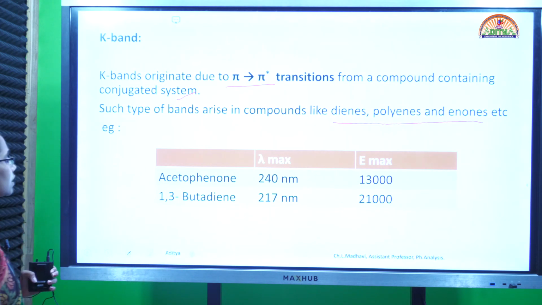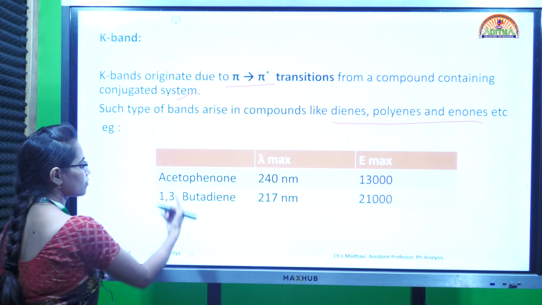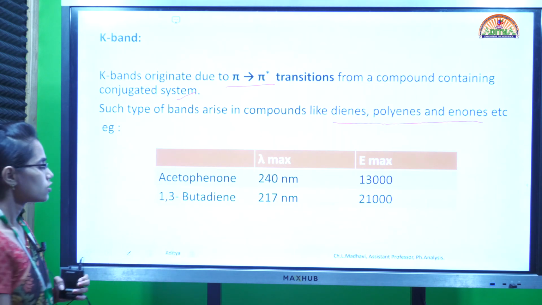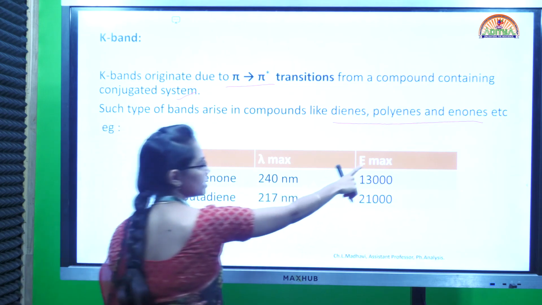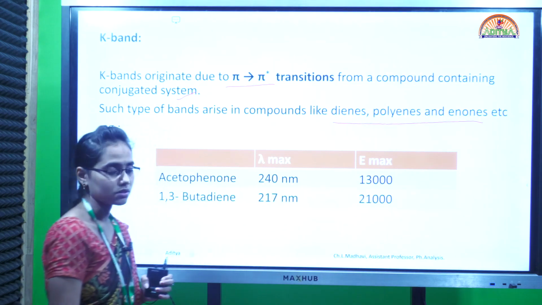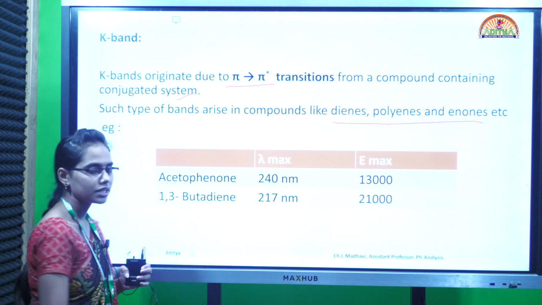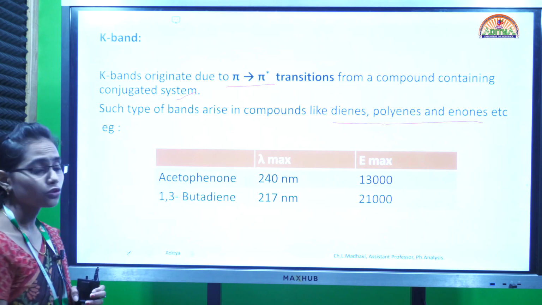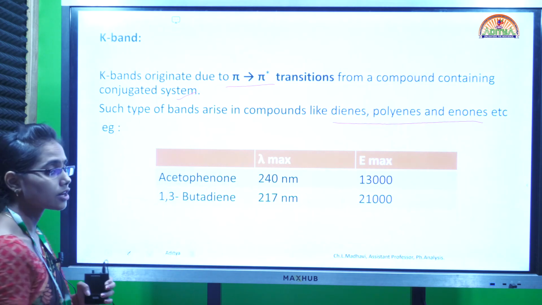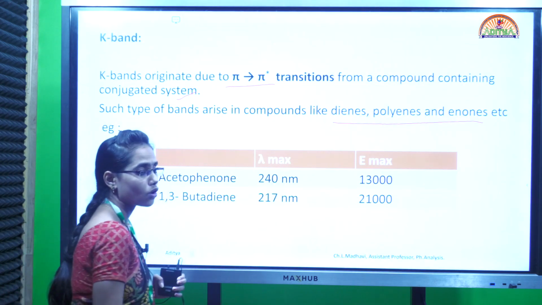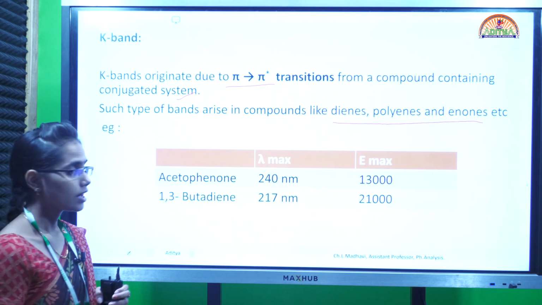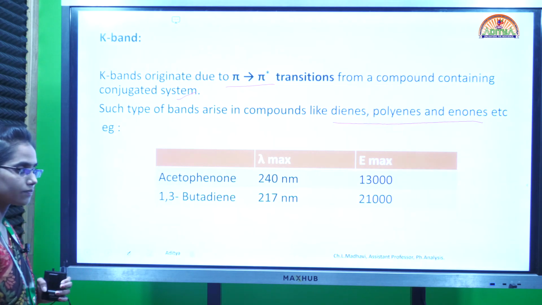For example, we have acetophenone and 1,3-butadiene. The lambda max value of acetophenone is 240 nanometer and the corresponding epsilon max value is 13,000. Similarly, we have 1,3-butadiene, which also has this pi to pi star transition, where the absorption K band is formed. Here we have a lambda max value of 270 nanometer and epsilon max of 21,000.